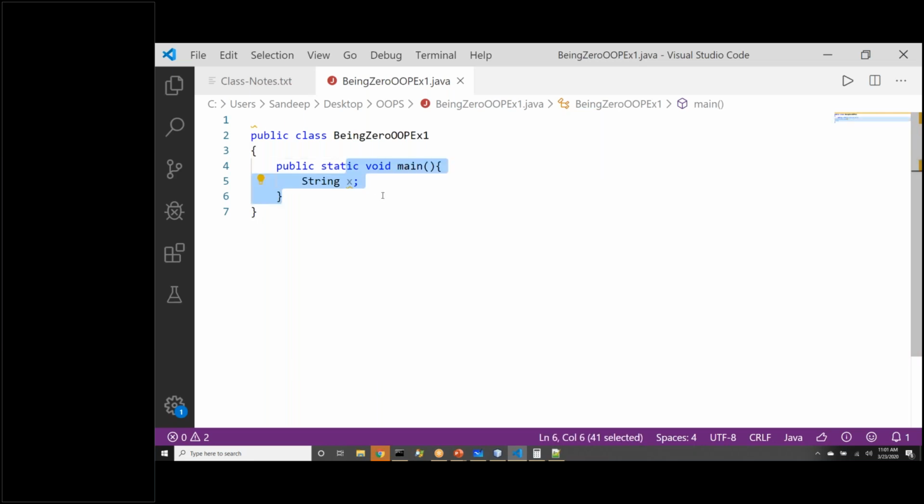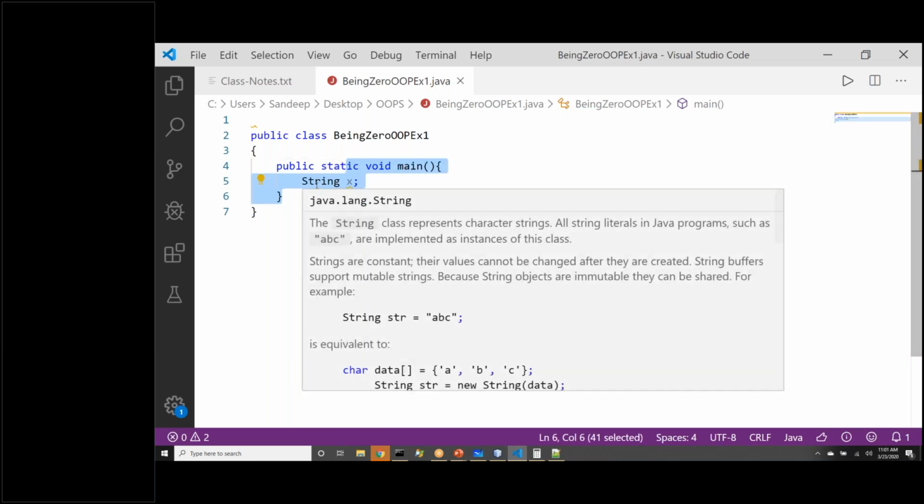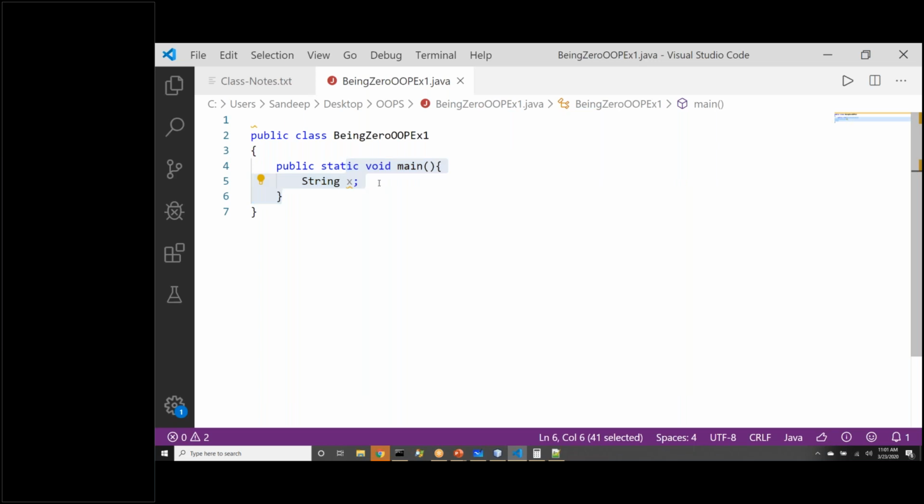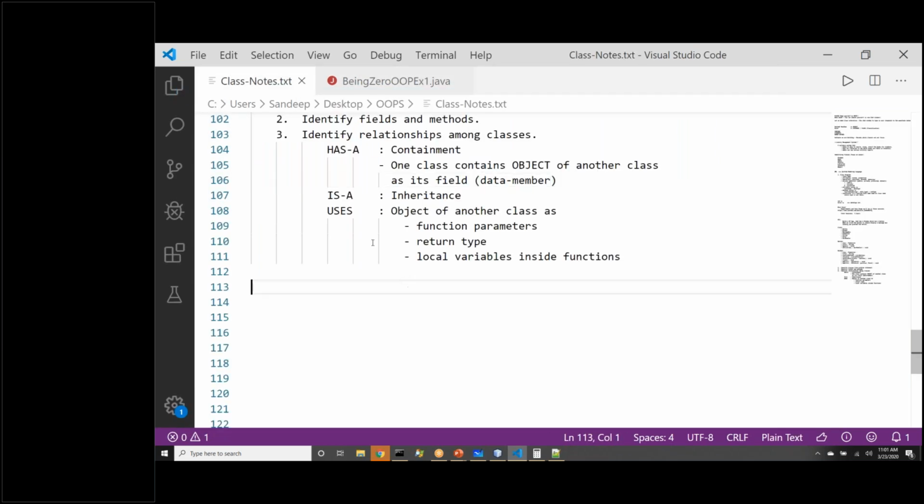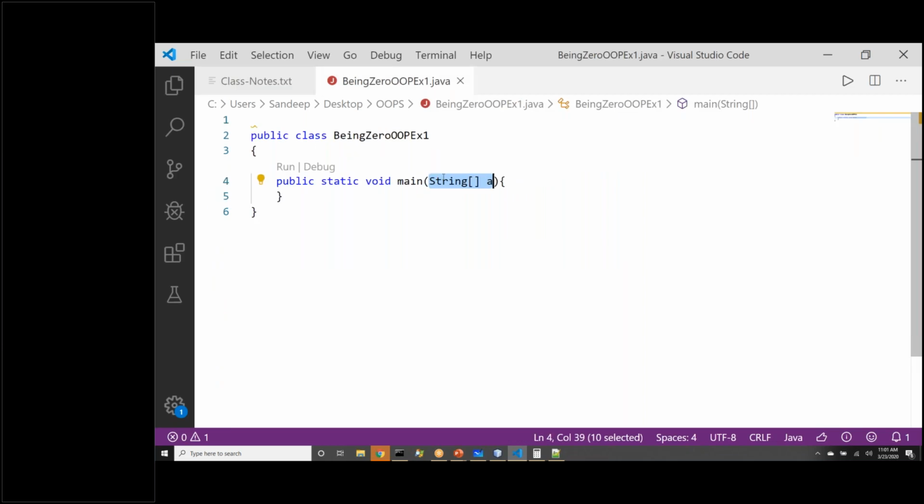This is also not has a relationship because this class does not have a data member with this name. This function is using it. Function is using string data type. That is why it is a uses relationship. So hope now things are much clearer, much better. Now you can pay attention to this documentation that what is uses relationship. It is object of another class being used either as a function parameter, that is what we saw here.